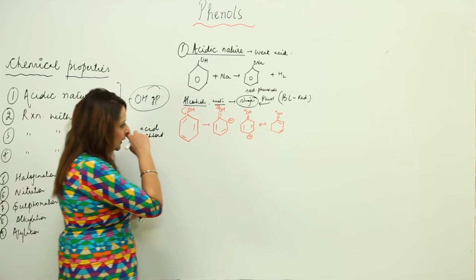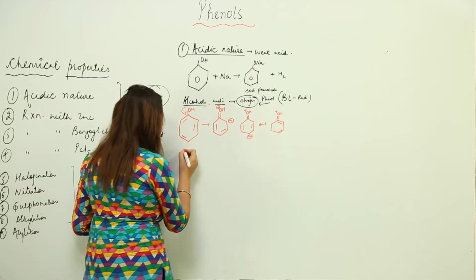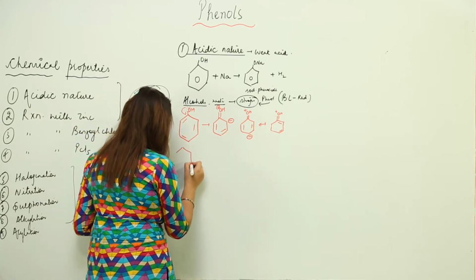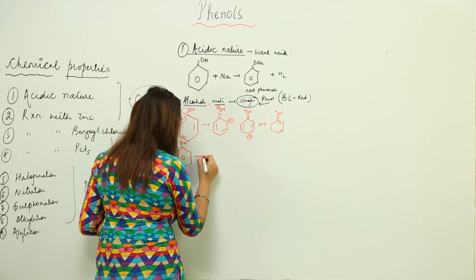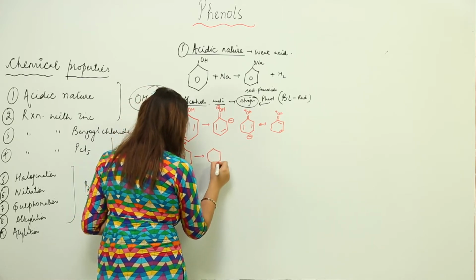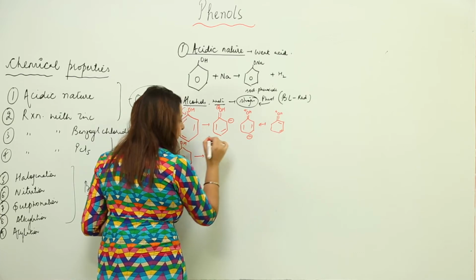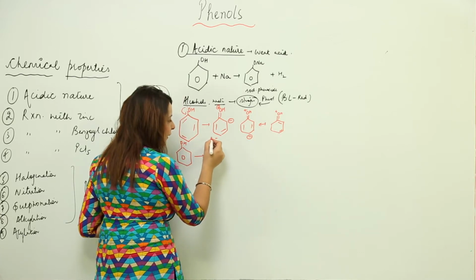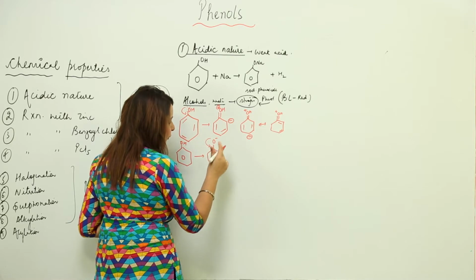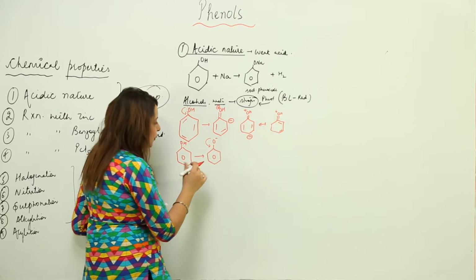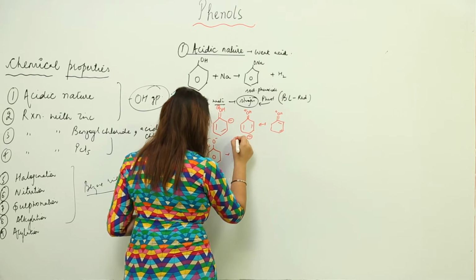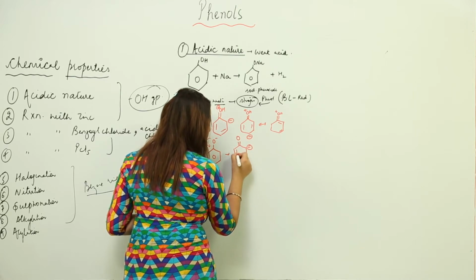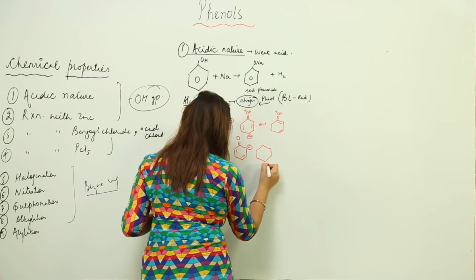Now we can actually draw the resonating structures of the phenoxide ion also. Suppose this is my phenol. When it loses the H ion, it will form a phenoxide ion. We know that. It also contains a charge, so its electrons can be in conjugation with the benzene ring, and we can have again a partial double bond character, and this negative charge will be rotated to these places.